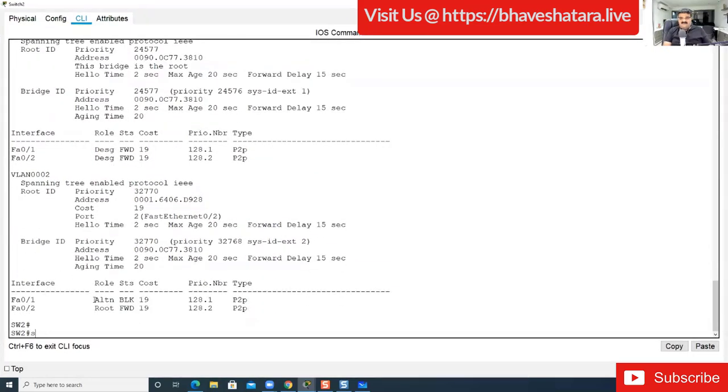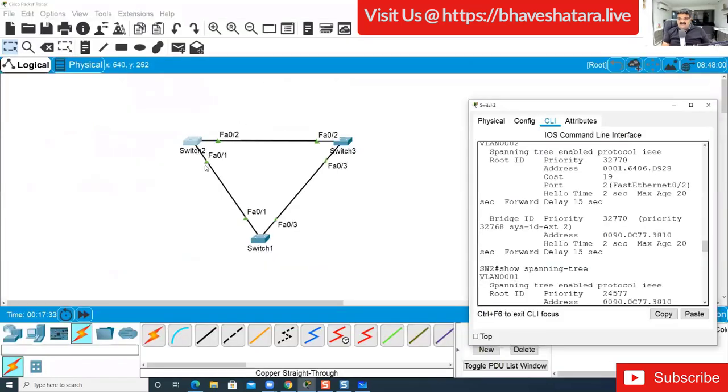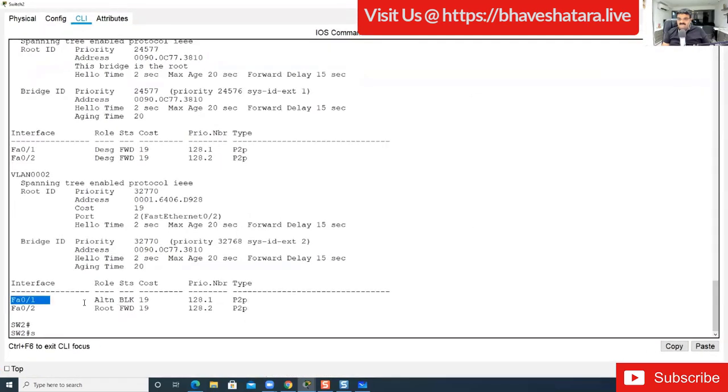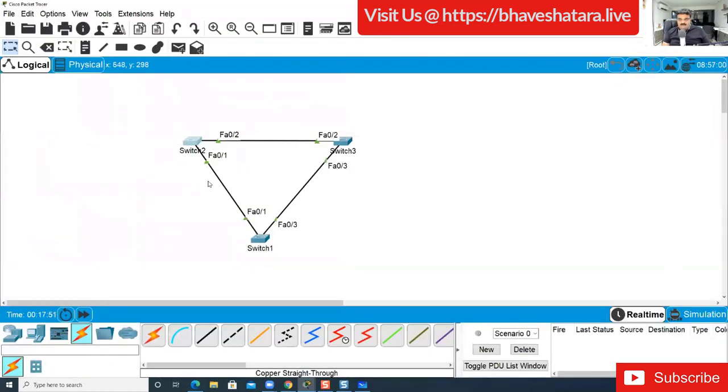Yeah, see this, fast Ethernet 0/1, this port is blocked, and it doesn't make any changes. If this particular port is blocked, this particular way is not available for VLAN 2. This port is not available for VLAN 2.